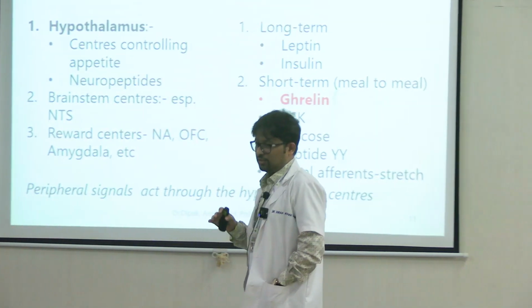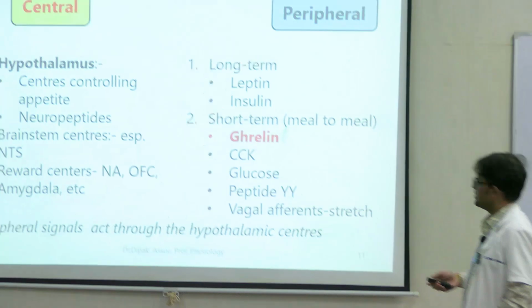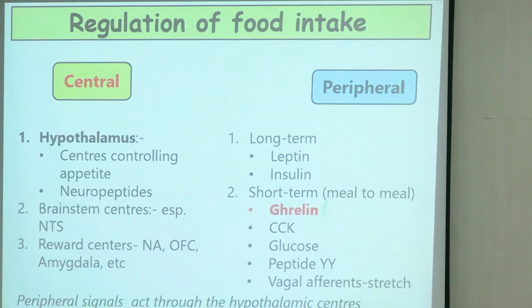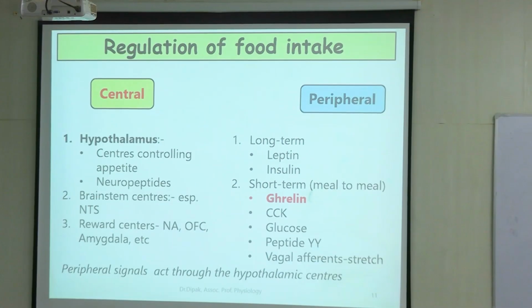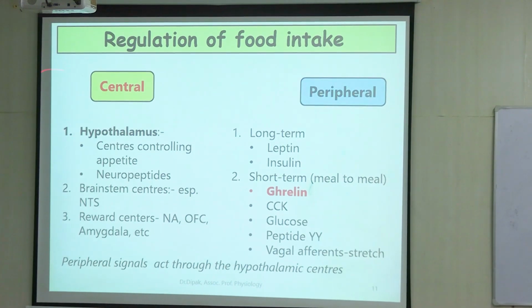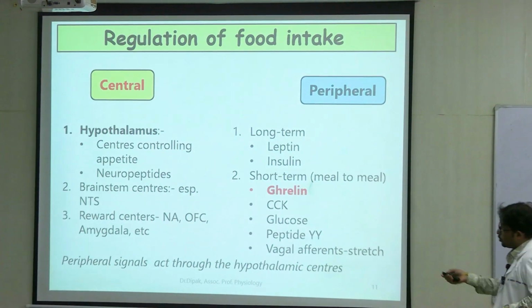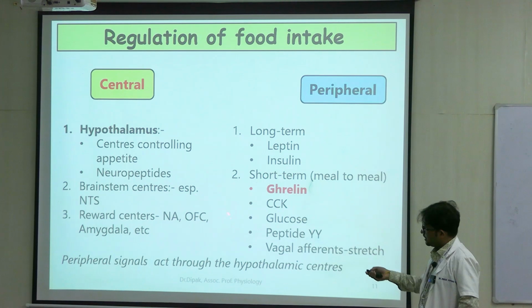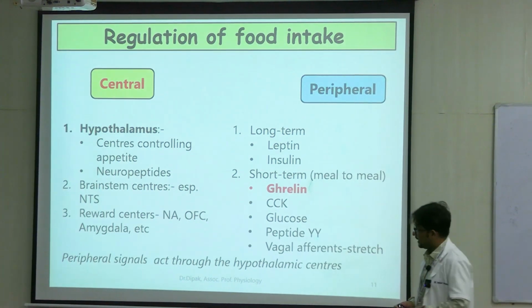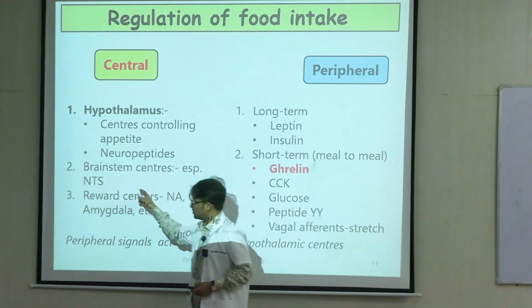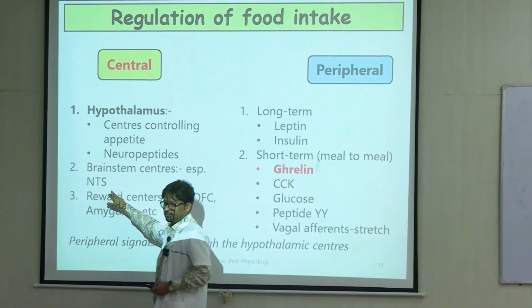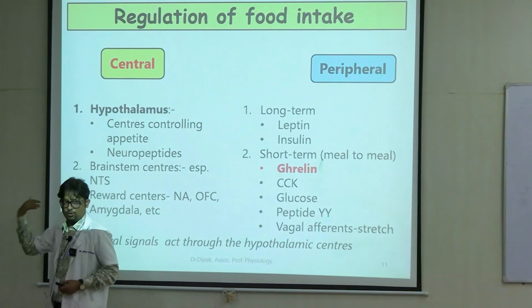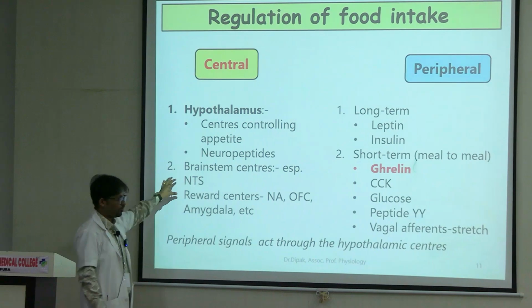Now food feeding behavior is regulated by both central mechanisms and peripheral mechanisms. Central mechanisms include the hypothalamus and brainstem centers, like again you see NTS. Wherever you go, it is like the Vodafone dog which will always follow you. NTS is something you cannot avoid in physiology.